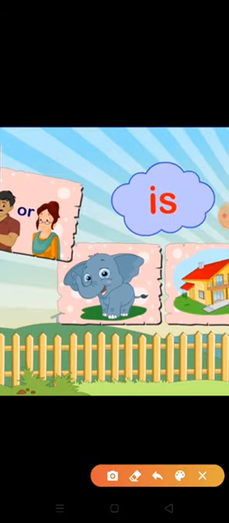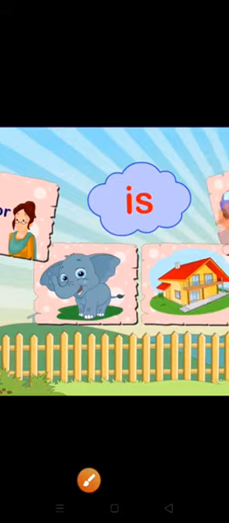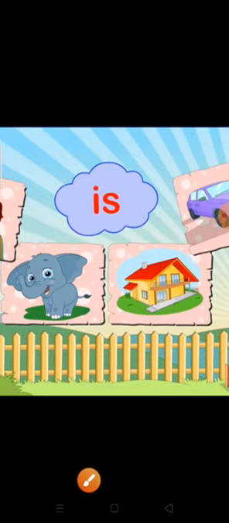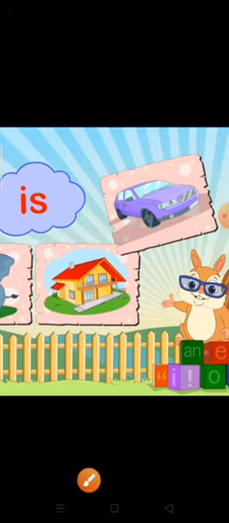Like this is an elephant, this is a house, and this is a car. So you understood, children, where we can add is? Only singular nouns, either a man or a woman or one animal or a single house or a single vehicle. You can add is. Like this house is near, this is an elephant, this car is mine, this is a blue color car, like that.